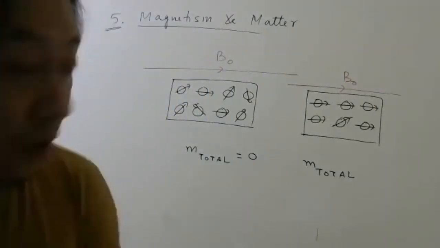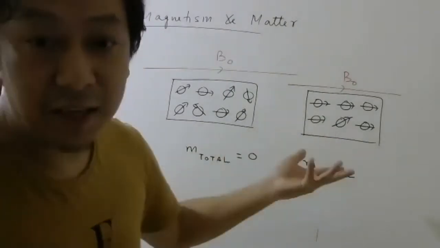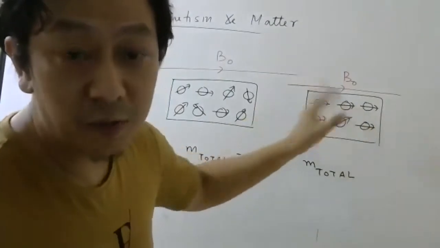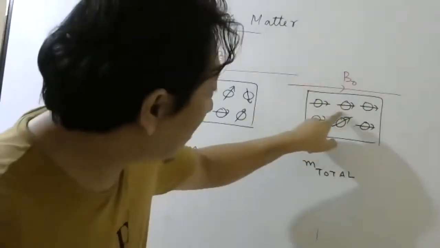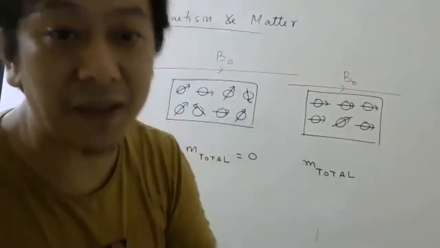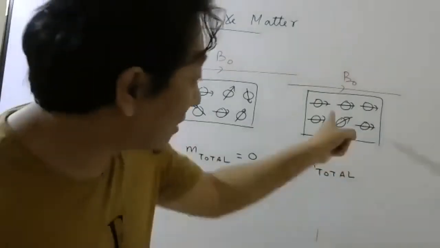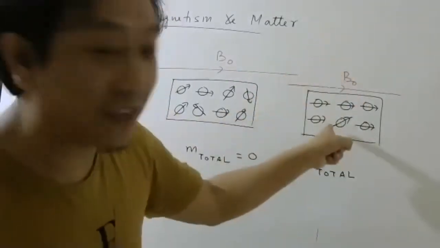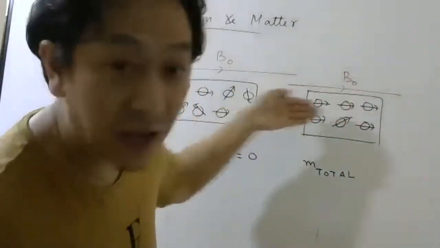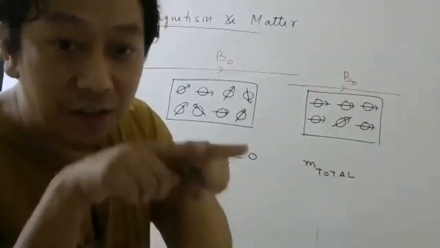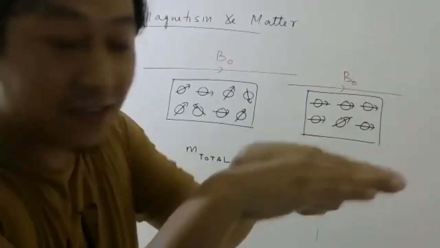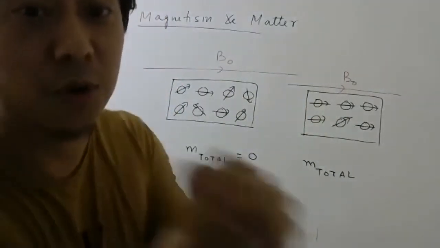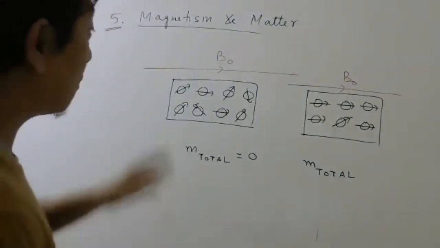Now I think it is very clear to understand that these magnetic dipoles are like magnets only. So these dipoles will also create their own magnetic field. And therefore, inside the material, the magnetic field will be more than outside in this case. Why more? Because these dipoles are all in the same direction, so they will create magnetic field in the same direction as this magnetic field. So inside the material, the magnetic field will be more.